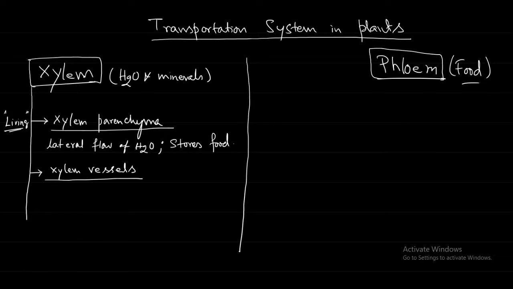That is why we are saying that these are elongated cells. They are placed end to end and form a continuous channel. That is why we say it is a continuous channel. It is important that these xylem vessels form a continuous channel, and it appears like a tube. That is a xylem vessel.